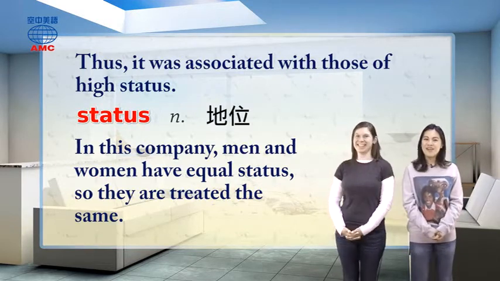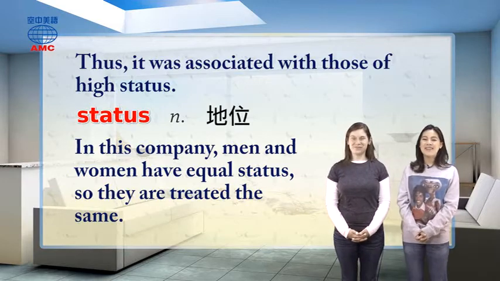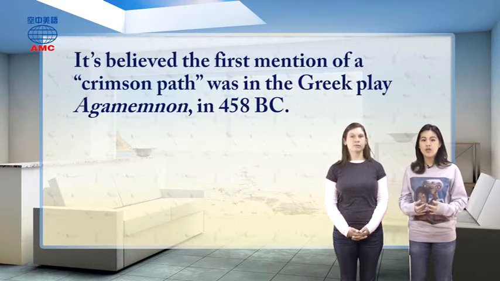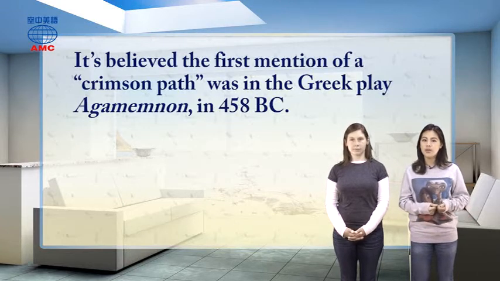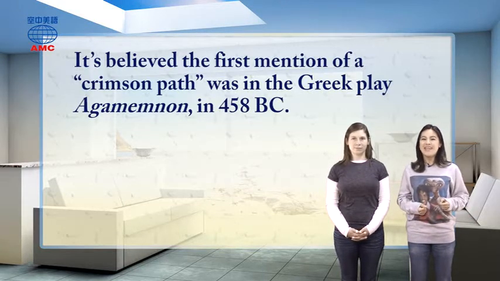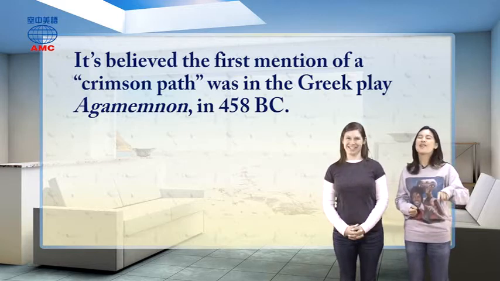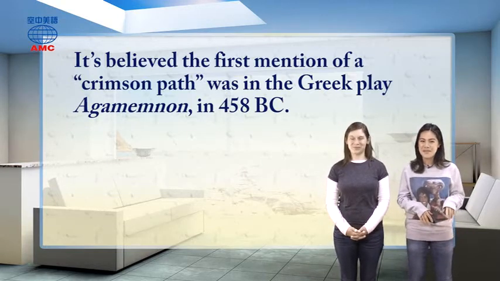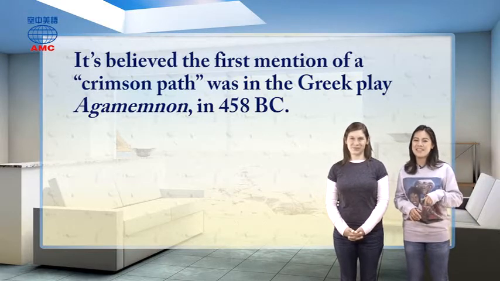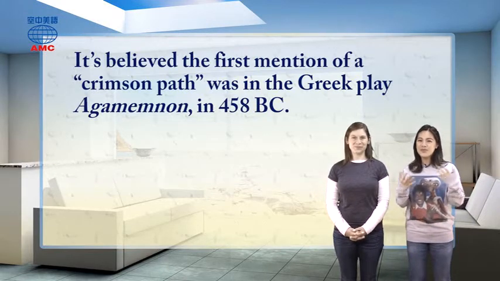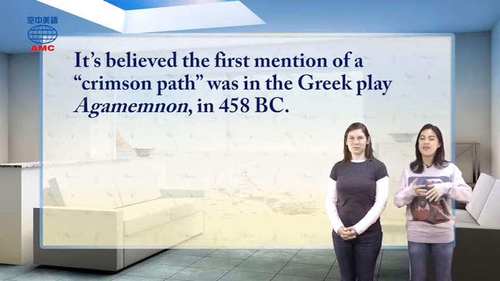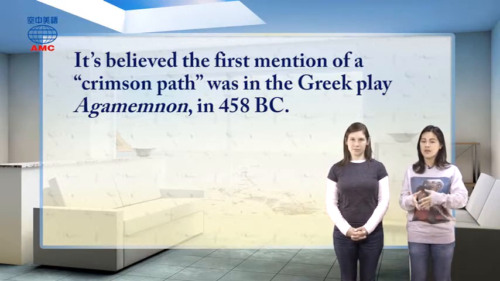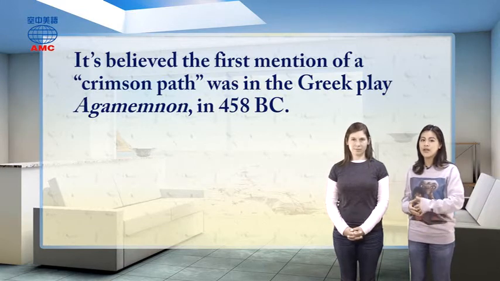I know. Good job. All right, so next in the article it says, it's believed the first mention of a crimson path was in the Greek play Agamemnon. Agamemnon. Oh my God, this one's hard. It's a tongue twister for me. In 458 BC. All right, so they say that a long time ago in this Greek play, they talked about this crimson, which is red, this red path.